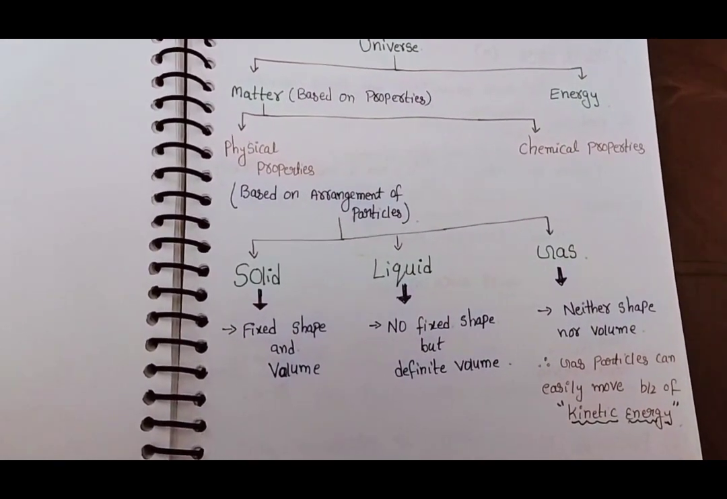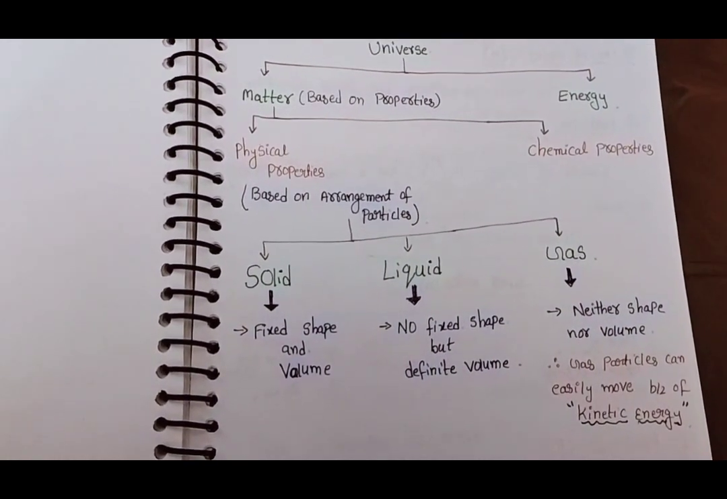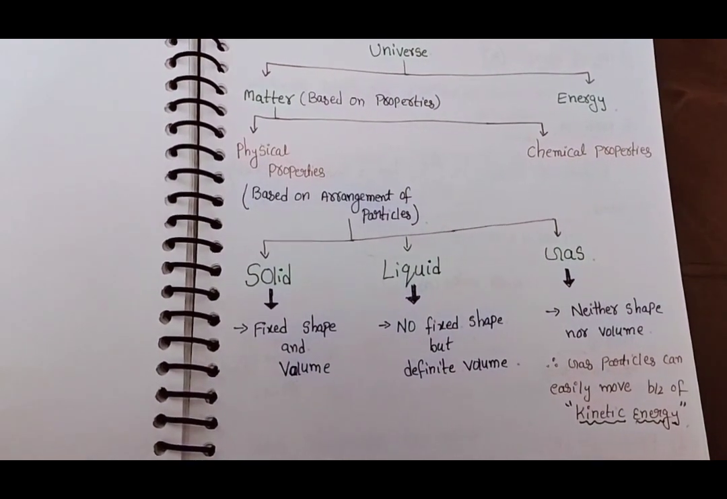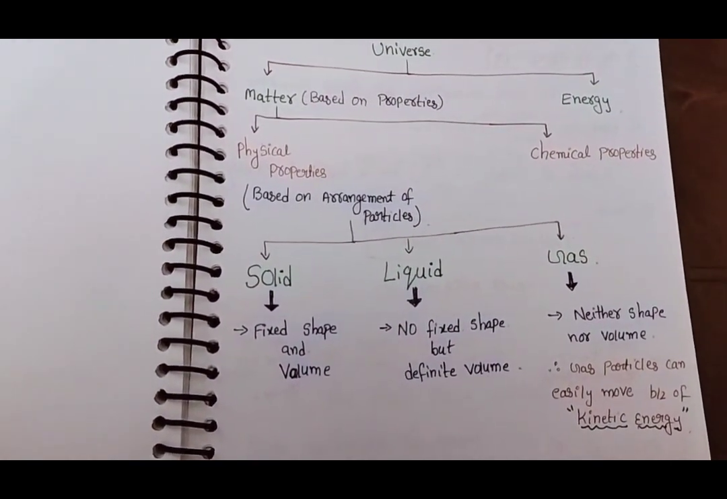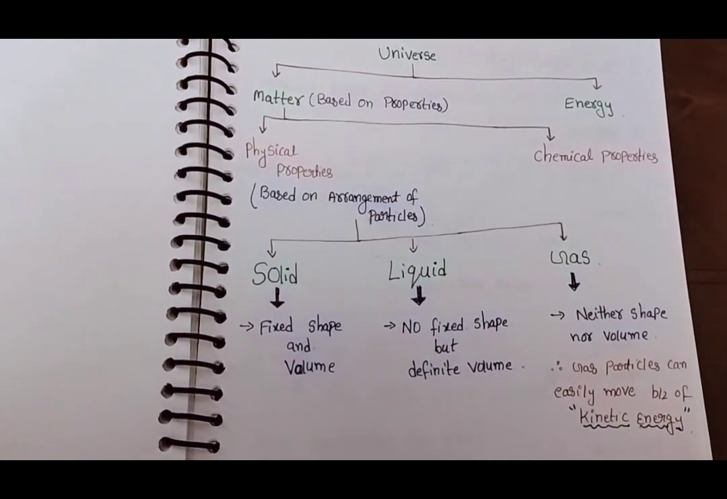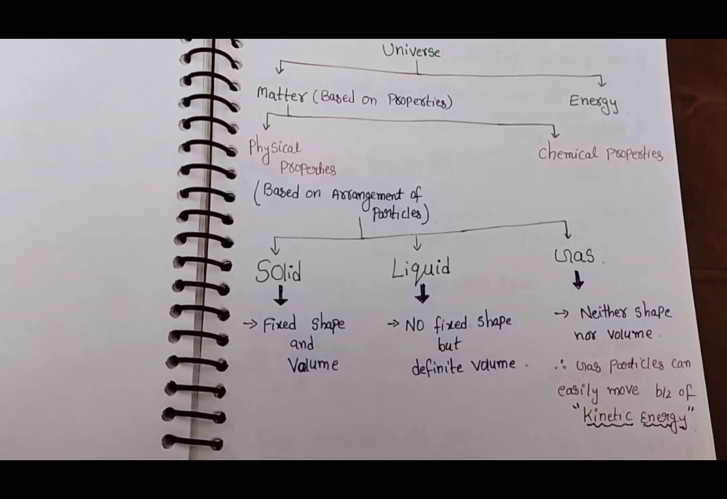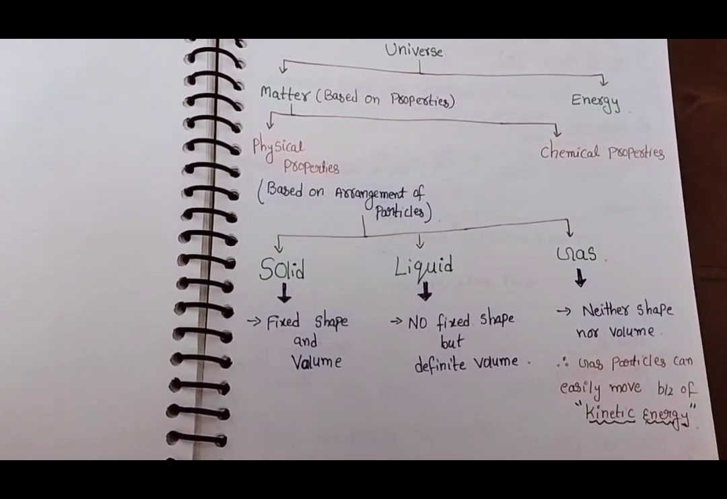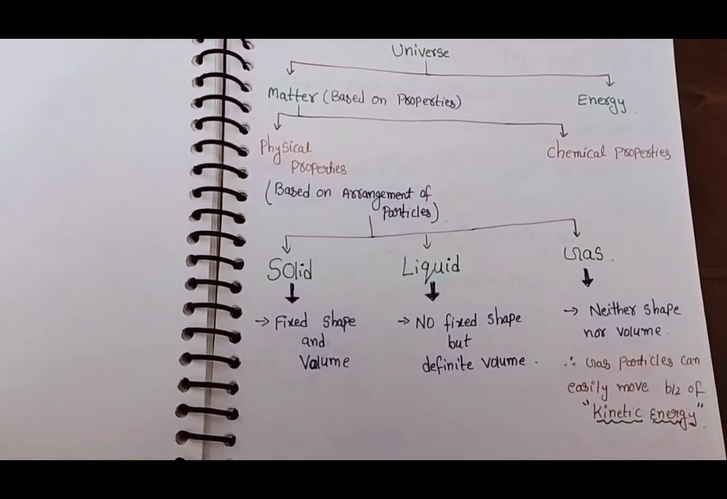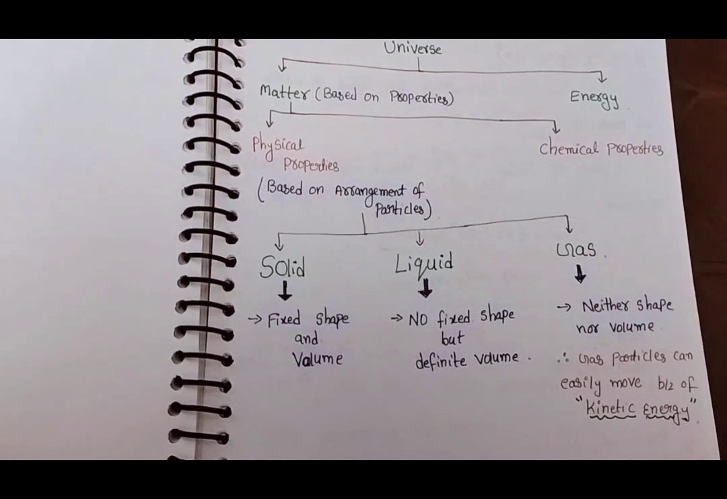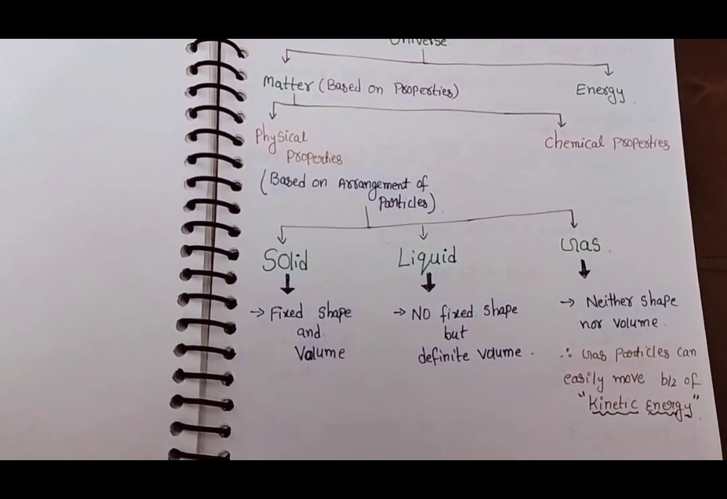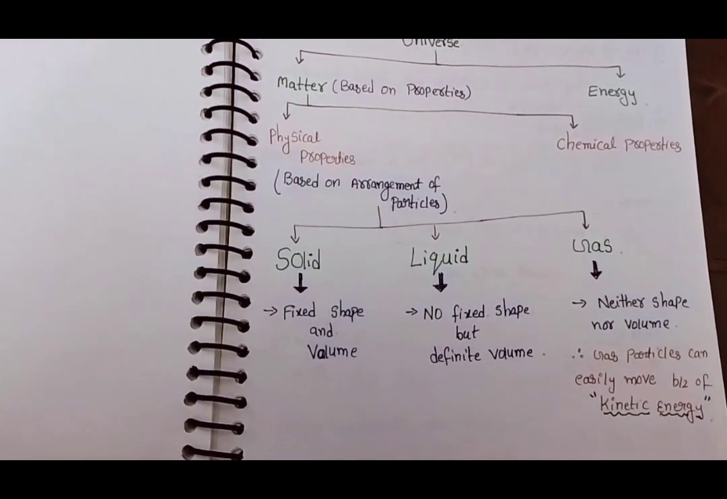If you see, solids have fixed shape and volume. In case of liquids there is no fixed shape but a definite volume. If you see gas, neither shape nor volume, so there is no shape and no volume in case of gases. In the particle arrangement inside the matter, in case of solids they are tightly packed, so the interparticle space is very less and the compressibility is also very less. In liquids it is comparatively less than gases and more than solids.